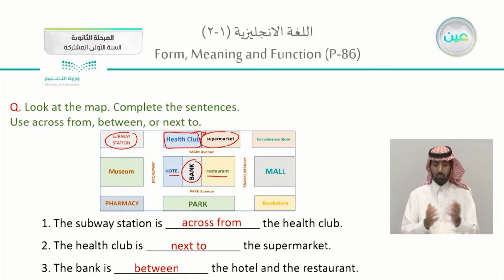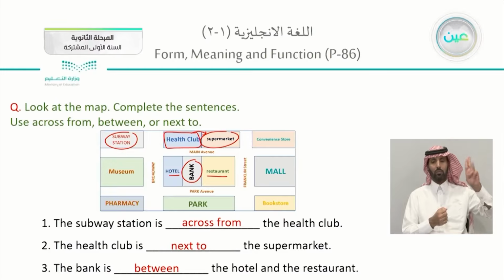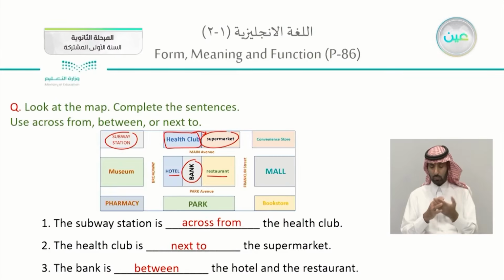How about the bank? Here is the bank. We're having the restaurant and the hotel. So it is somewhere in the middle. So we will use between. It is between, it means in the middle. Somewhere in the middle between this and that. And we can say that the restaurant is next to the bank and the bank is also next to the hotel. They are next to each other.